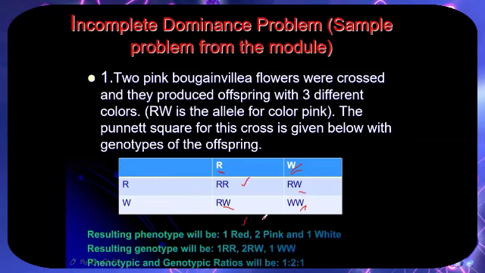This is a phenotype, the observable traits. 2 pink flowers, 2 RW, and 1 white, which is 1 WW. So the phenotype would be 1 red, 2 pink, and 1 white. The genotype would be 1 RR, 2 RW and 1 WW. You should write the genotype using letters, representing codes, okay? The phenotypic and genotypic ratio will be 1:2:1.